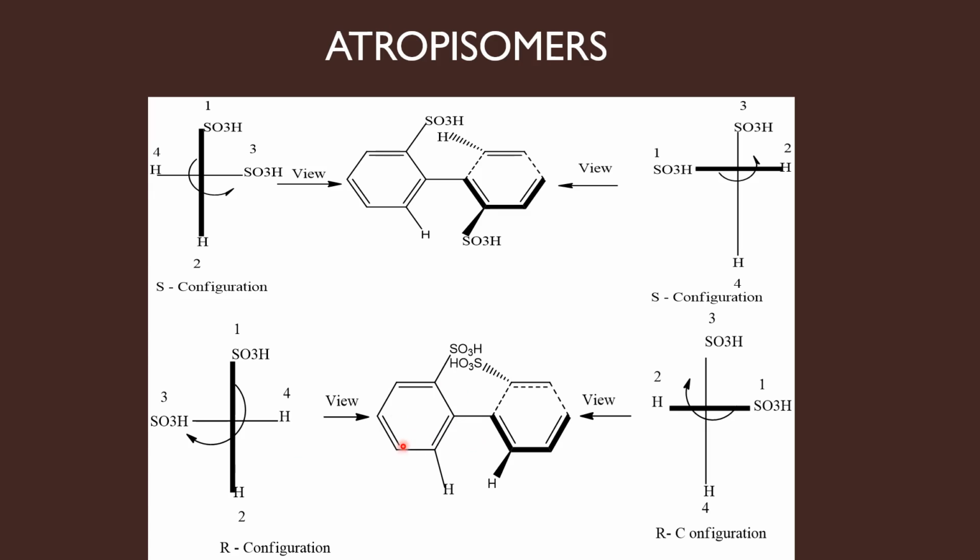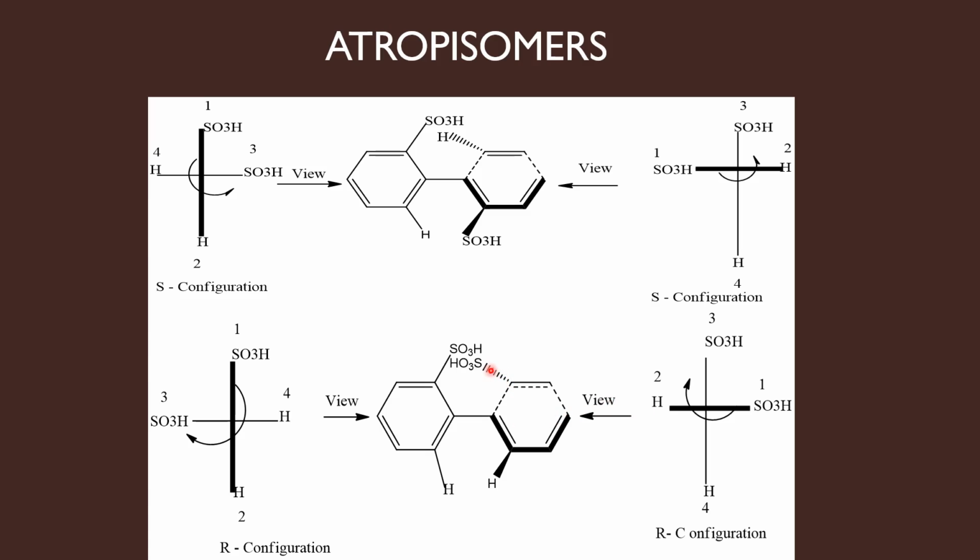Let us do the same, assigning configuration by viewing from here. So now I am standing near this horizontal ring. So draw the cross lines. Since you are standing near the horizontal ring, you thicken the horizontal line. Now when you are viewing the molecule from here, these two groups in the horizontal ring will be SO3H at your right, hydrogen at your left. You are standing here to look at the molecule.